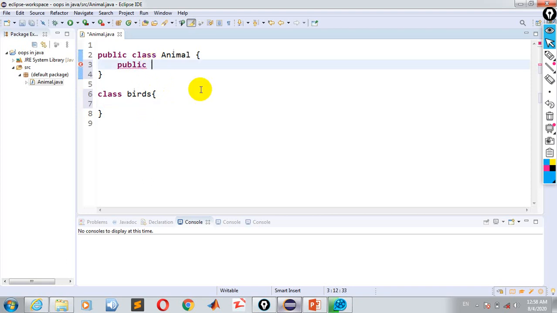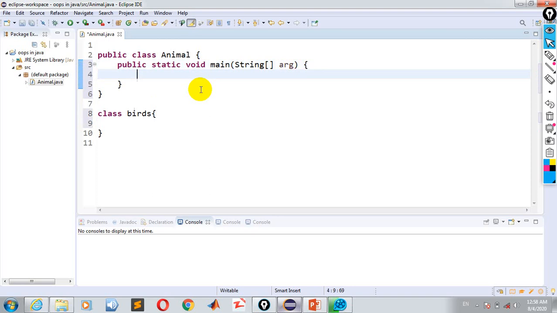Public static void main, and here I will write String args, an array of strings having arguments. So there is a main method, this is the Animal class, and this is the Bird class.